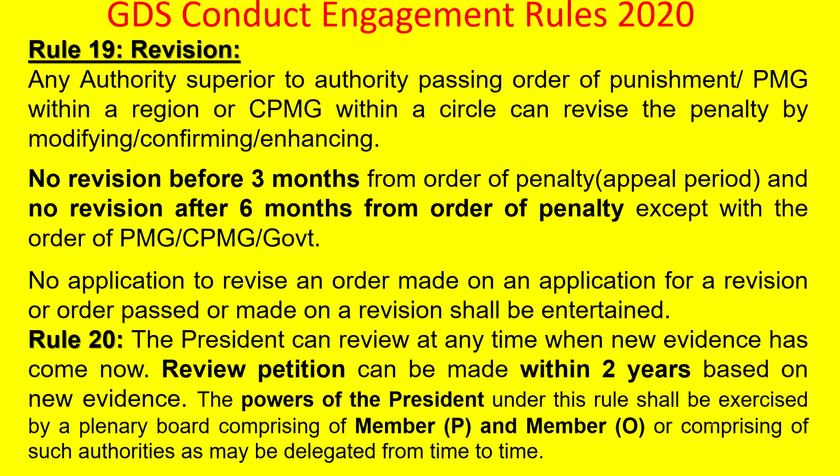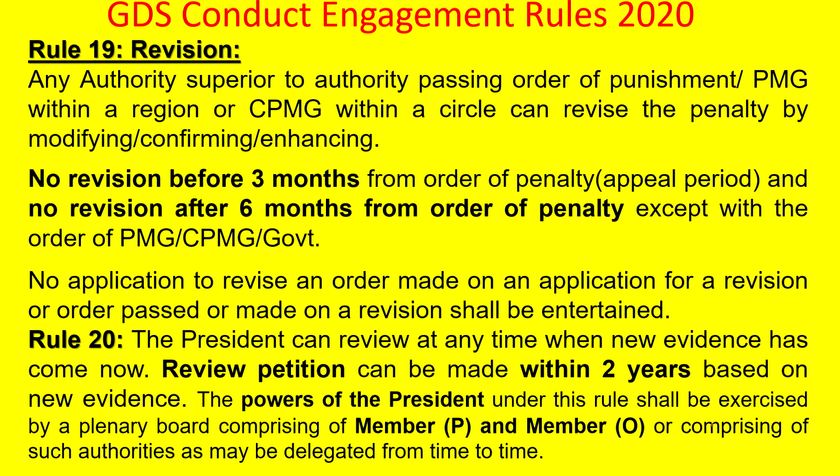It can be made by the authority superior to the authority that gave the penalty, the PMG or CPMG, or if the penalty is given by the IP, the divisional head has that power of revision. But there are certain conditions. No revision before 3 months from the order of penalty. That means during the appeal period you cannot revise the penalty. There should be provision for appeal, then only revision can be done.